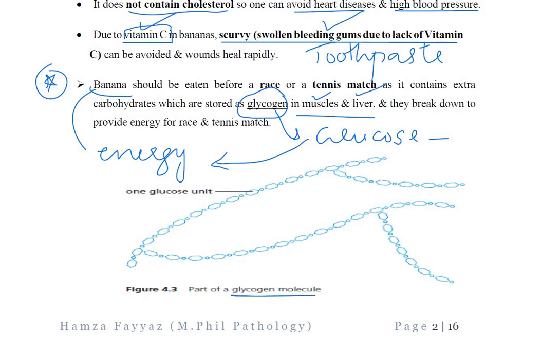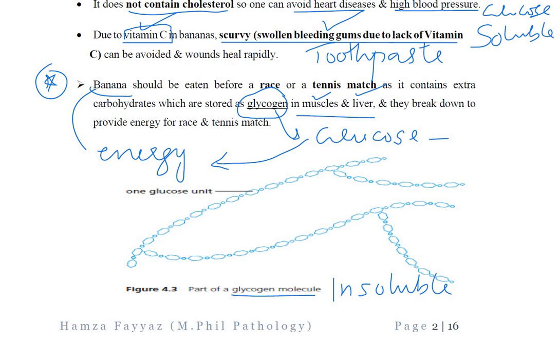Now this is a glycogen molecule. Glycogen is stored in the liver and muscle and it is insoluble, and glucose is soluble because it can be consumed. Glucose is soluble, and in glycogen